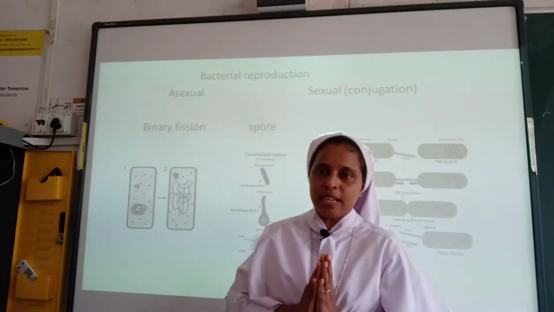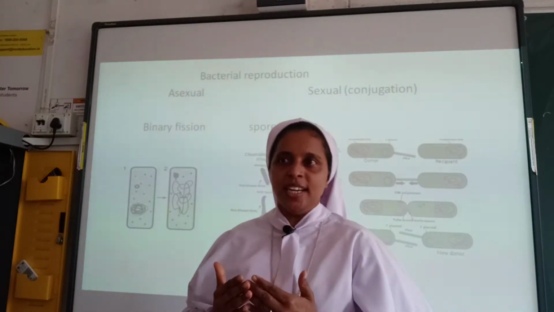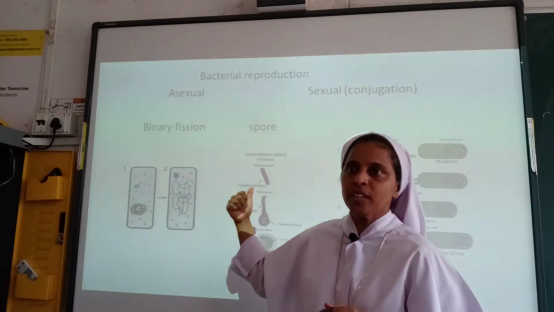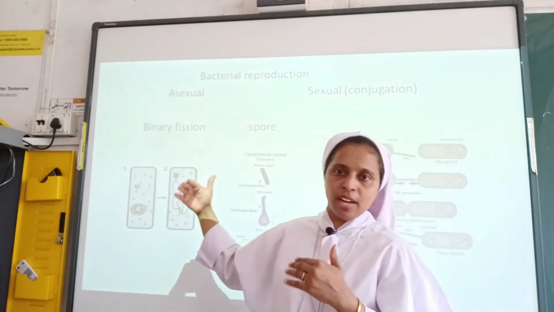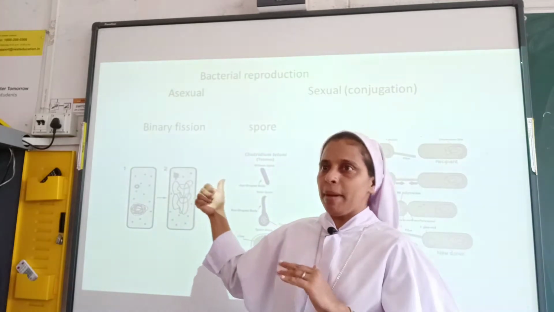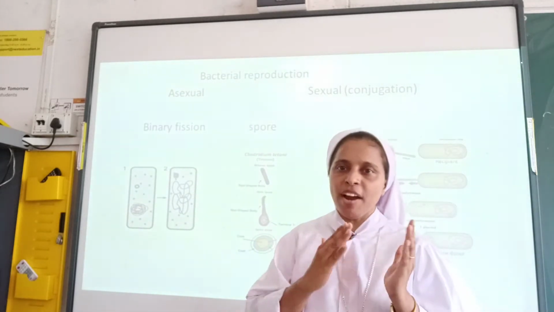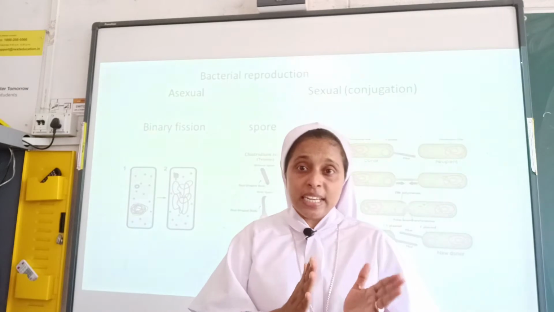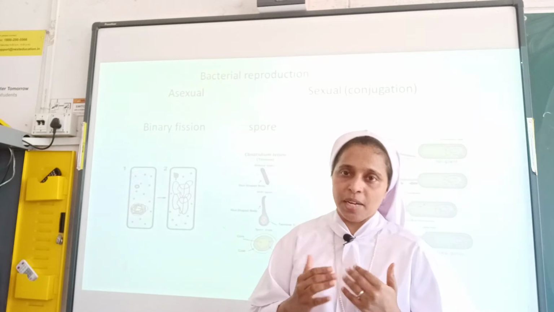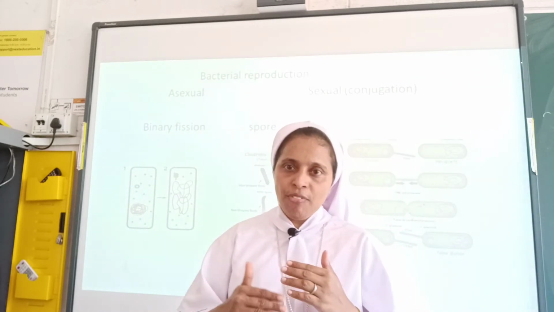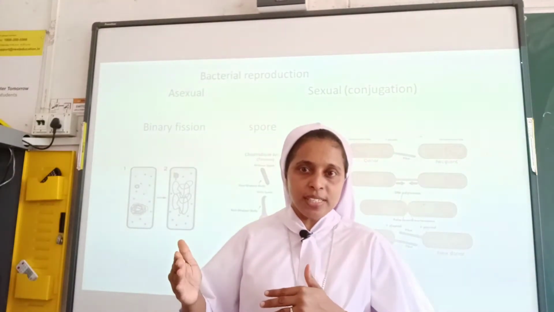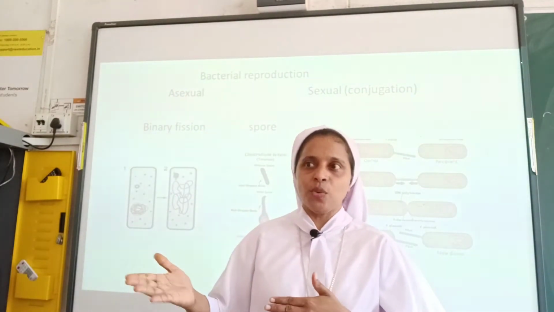Suppose sometime under unfavorable conditions, this bacterium may convert into a spore. Can you see the image of the spore here? In binary fission, if the conditions are not favorable, they may convert into spores. Otherwise the bacterial cells divide into two. The reproduction rate mainly depends on the genus as well as the species. For example, E. coli divides in 20 minutes to 40 minutes, then doubles again in 1 hour. What happens here?